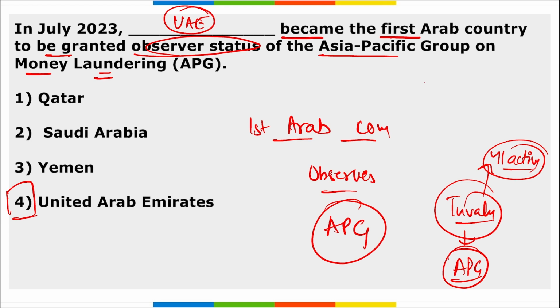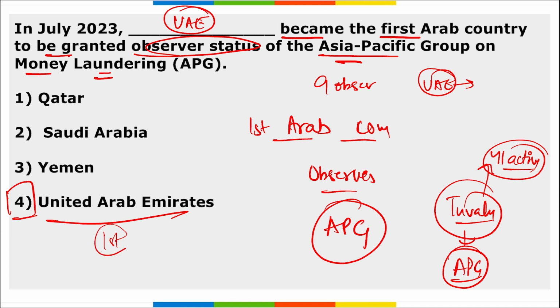Correct? During this meeting, along with the UAE, Kazakhstan was also admitted as an Asia Pacific Group observer, right? And now this Asia Pacific Group has 9 observers. So recently the first Arab nation that got this observer status is the United Arab Emirates, and a total of 9 nations are there. Apart from this, it was UAE and Kazakhstan that were admitted to this observers list.